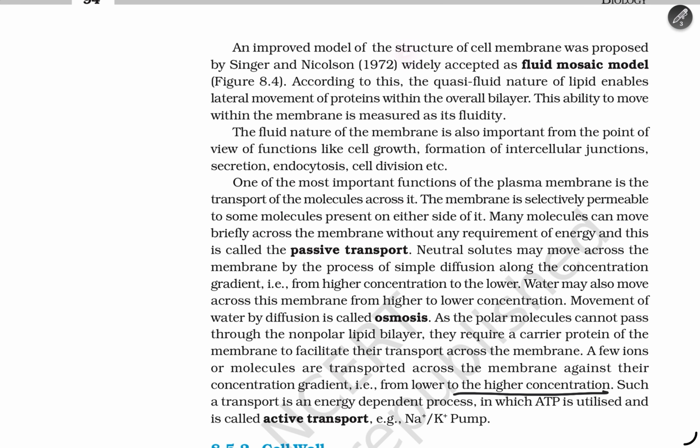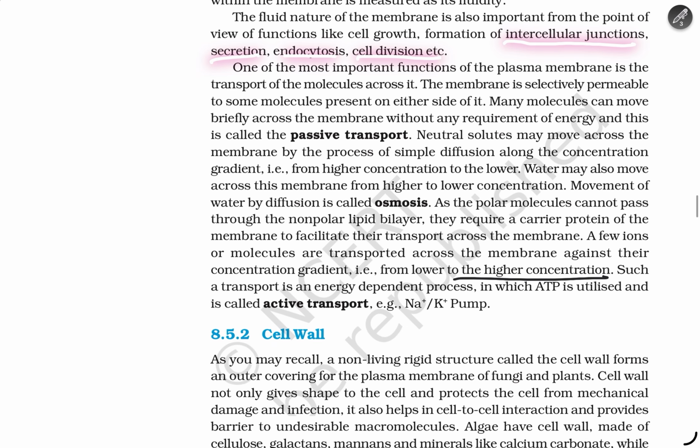An improved model of the structure of the cell membrane was proposed by Singer and Nicolson in 1972, widely accepted as the fluid mosaic model. According to this model, the quasi-fluid nature of the lipid enables lateral movement of proteins within the overall bilayer. This ability to move within the membrane is measured as its fluidity. The fluid nature of the membrane is also important from the point of view of functions like cell growth, formation of intercellular junctions, secretion, endocytosis, cell division, etc.